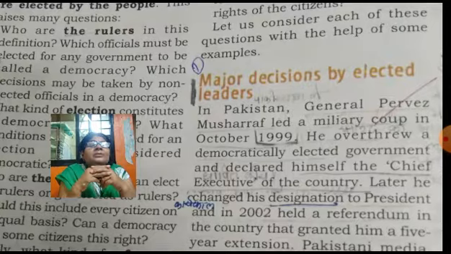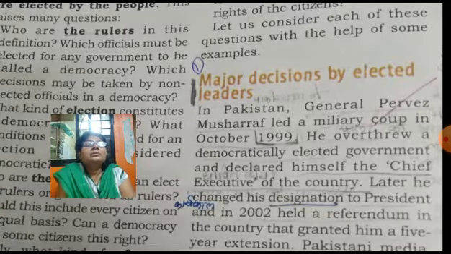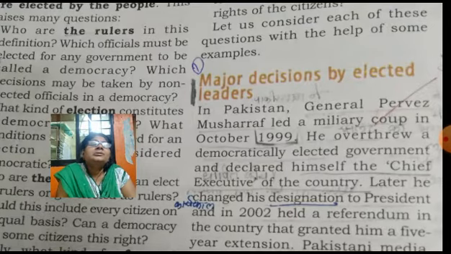This is the incident of 1999, and he overthrew the democratically elected government in that country and declared himself the chief executive of the country. Later he changed his designation to president. Means he became president in 2002.